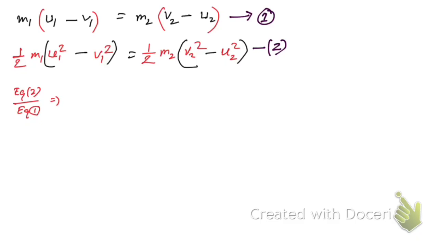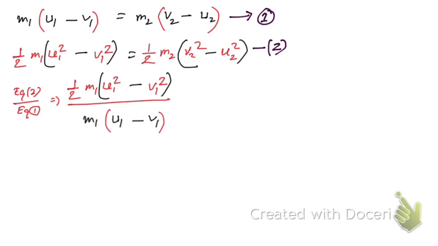So on the left hand side, first take the left hand side of equation number 2 divided by the left hand side of equation number 1. Then on the other side of the equal sign, take the right hand side of equation number 2, then the right hand side of equation number 1. So this is what we have got, right?